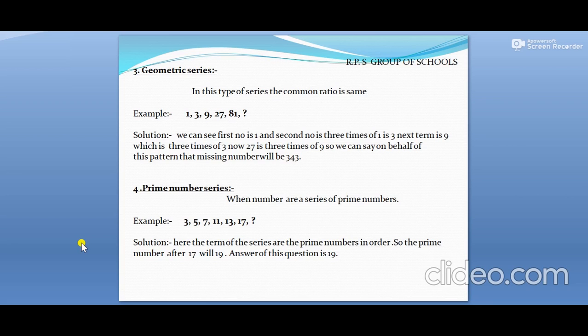Next, let us move on to prime number series. You know what a prime number is? Prime numbers are those numbers which have exactly two factors. One is 1 and the other is the number itself. You all already know all these things. When numbers are a series of prime numbers, for example 3, 5, 7, 11, 13, 17, all these given numbers are prime numbers because they have exactly two factors. Solution: here the terms of the series are the prime numbers in order. So the prime number after 17 will be 19. The answer of this question is 19.